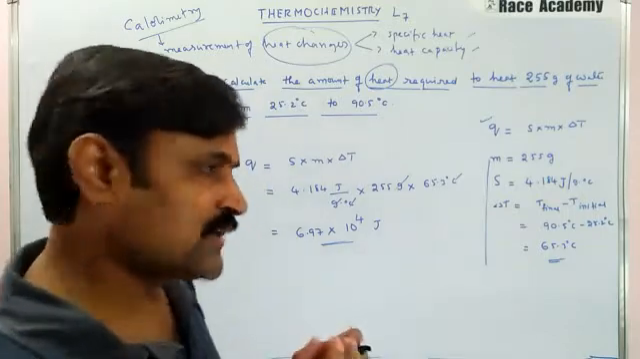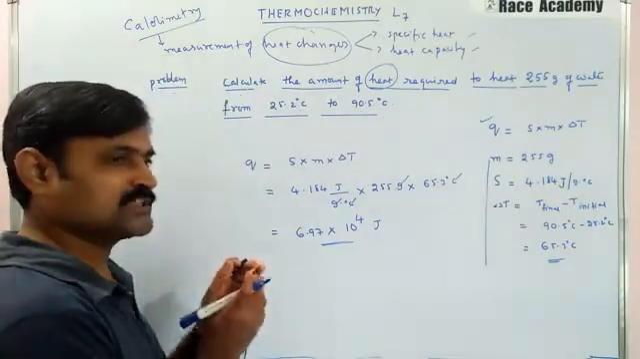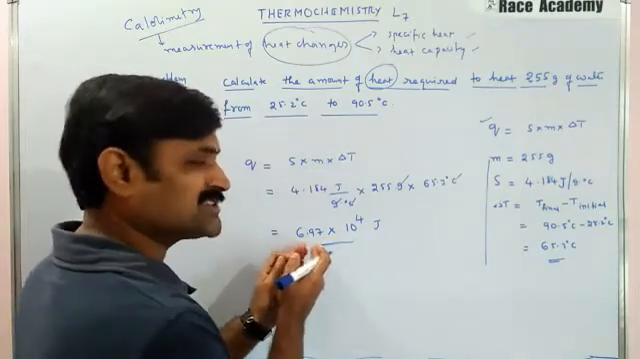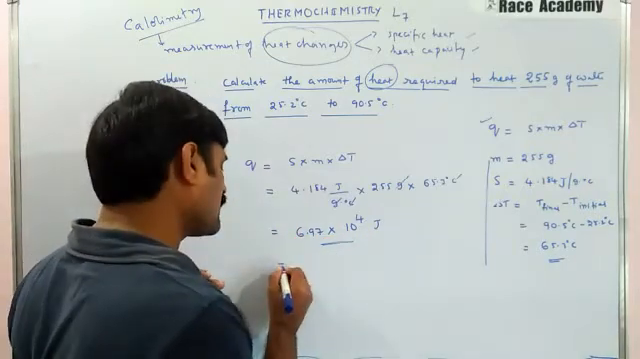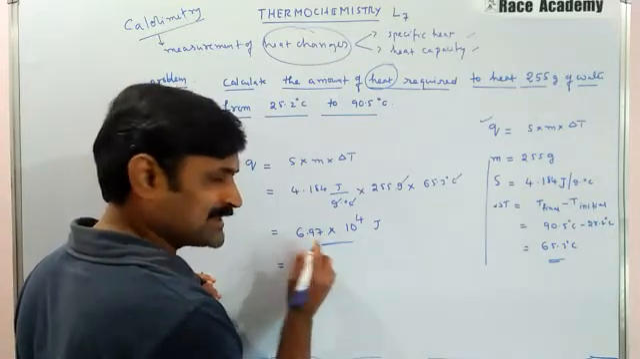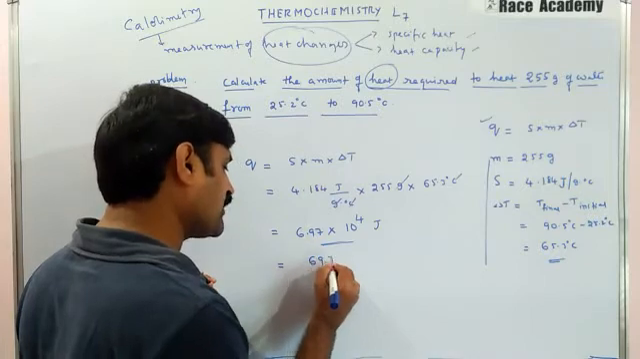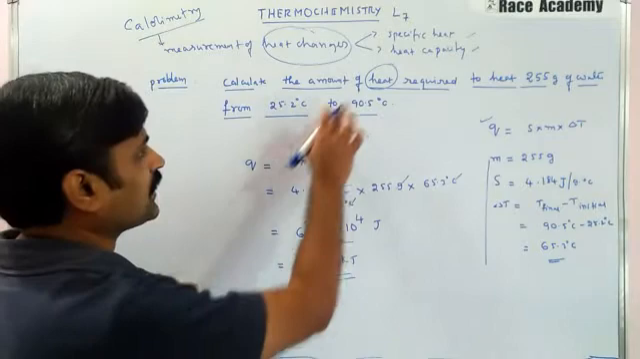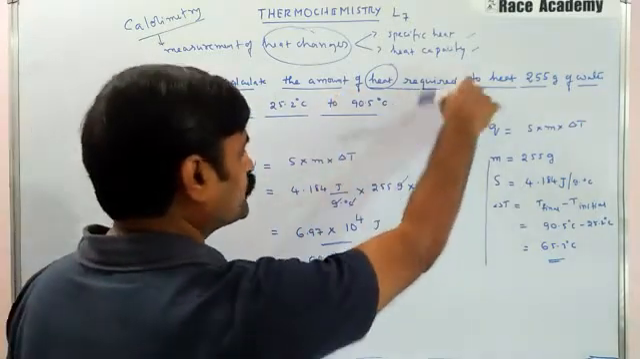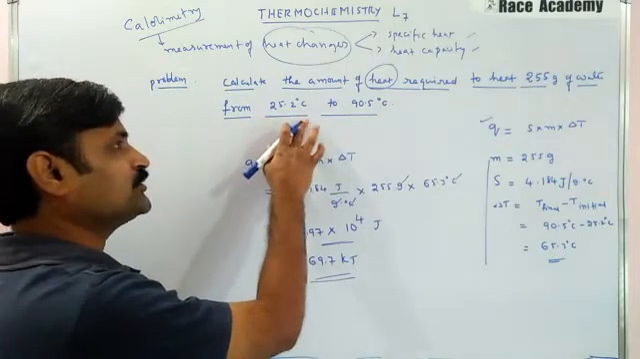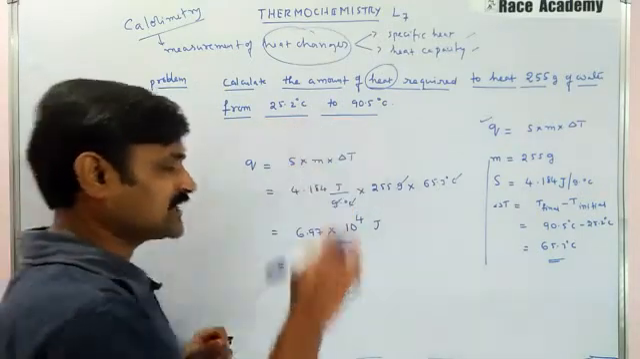And if you want to write this as a smaller value in terms of kilojoules, then you will divide this value by 1000. Then 10 to the power of 4 will become 10. So 10 into 6.97, that is 69.7 kilojoules. It is the amount of heat required to heat 255 grams of water from 25.2 degrees Celsius to 90.5 degrees Celsius.